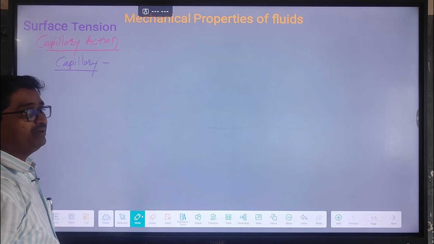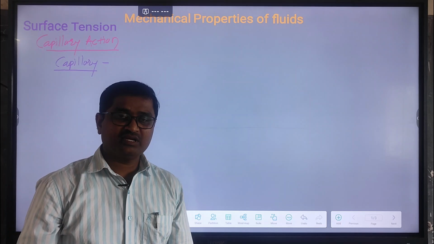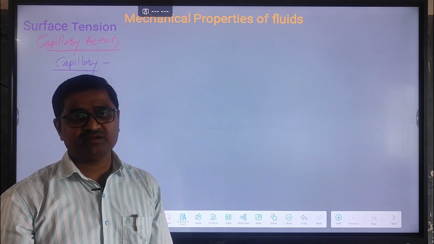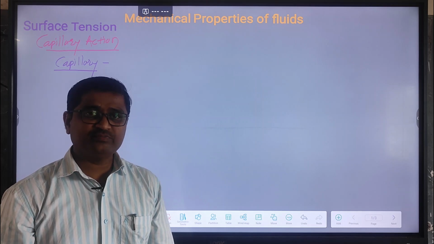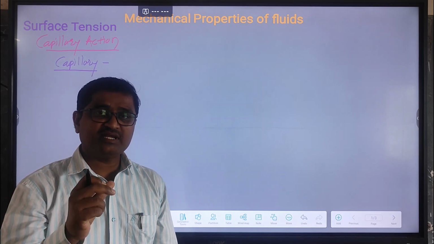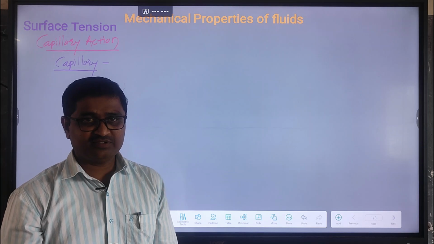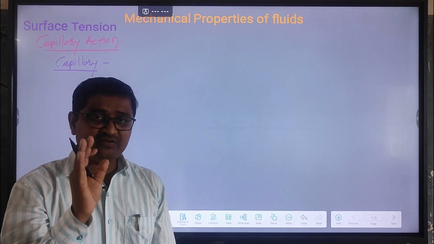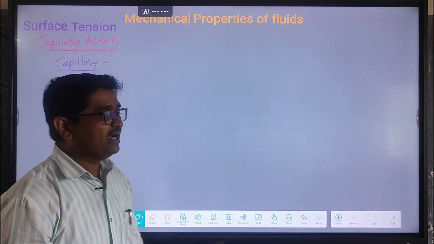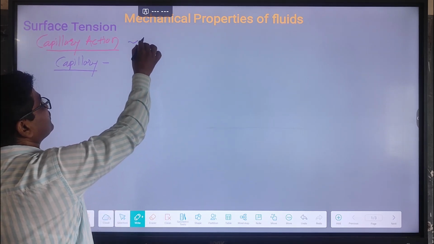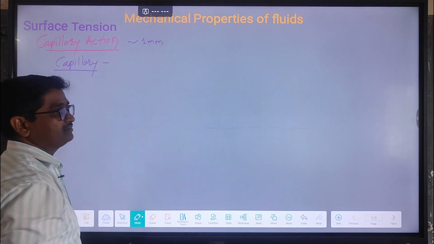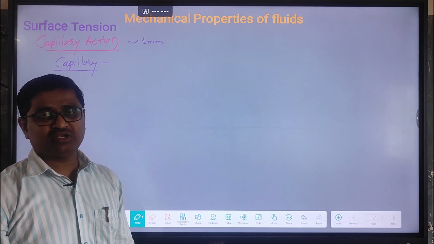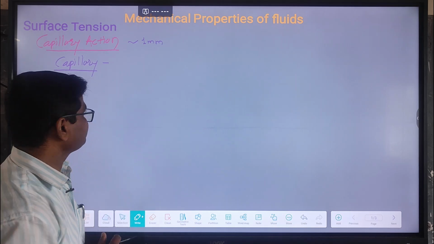Capillary comes from the Latin word capilla. In Latin, capilla means hair-like, very small. Now a capillary is a glass tube, but this glass tube has a very fine bore. You get it clear? So it is a glass tube having a very fine bore. This is called a capillary, and the bore diameter is nearly equal to 1 millimeter, or approximately smaller than 1 millimeter.